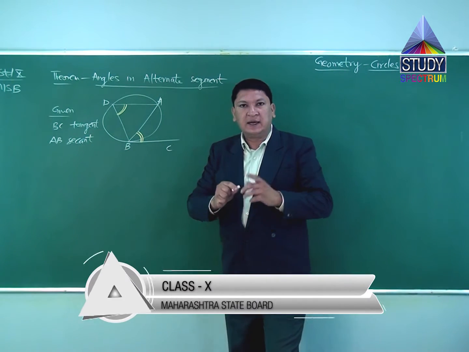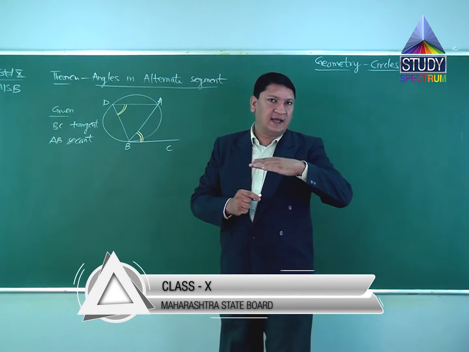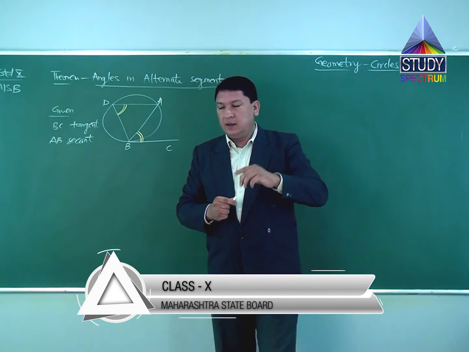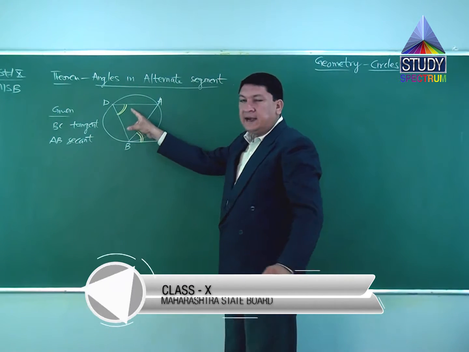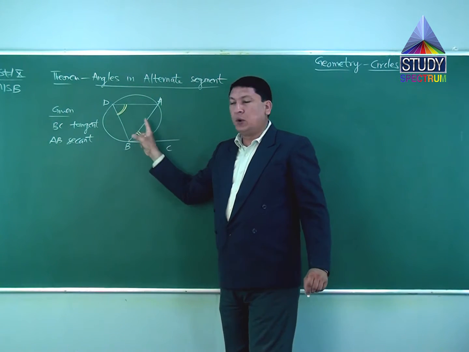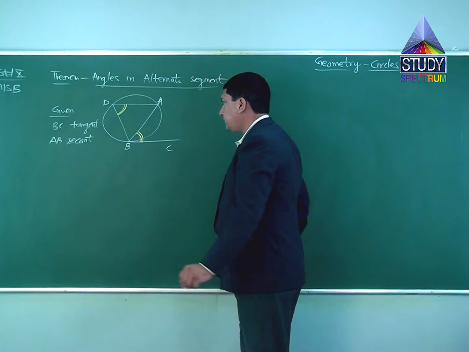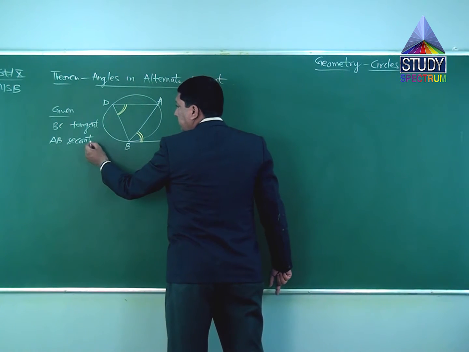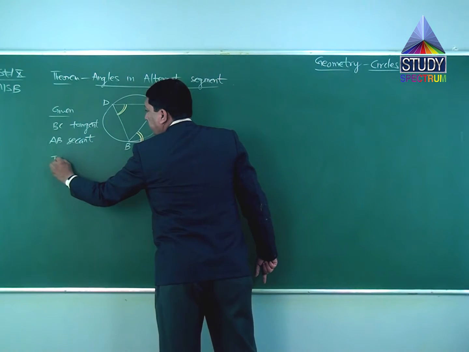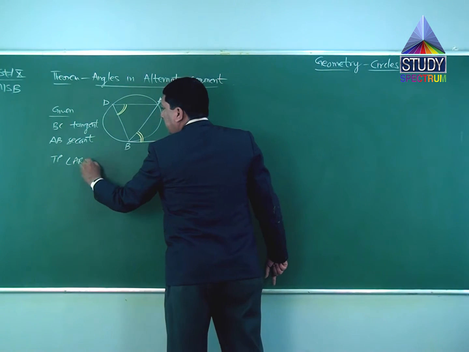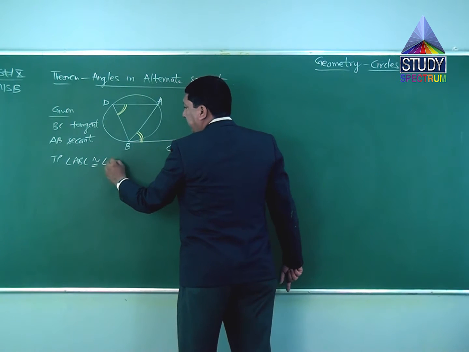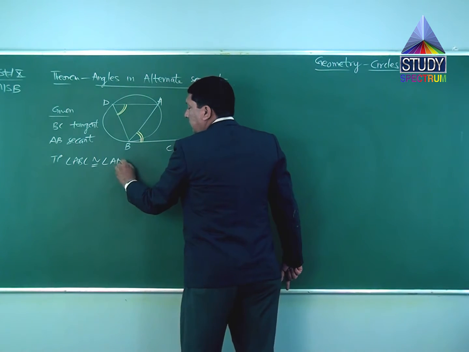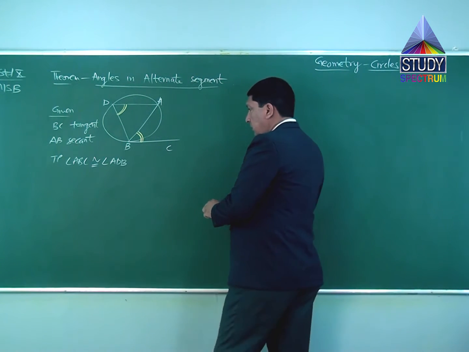So the angle that is formed will be equal to the angle formed in the alternate segment, right? So BC tangent, AB secant. To prove: angle ABC congruent angle ADB. Proof of this.